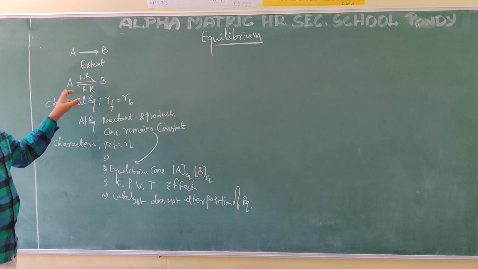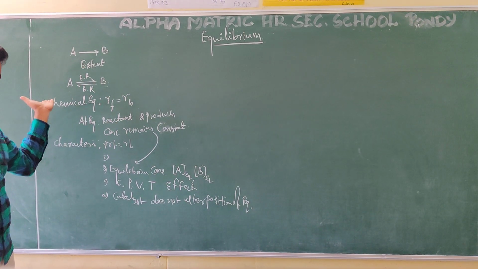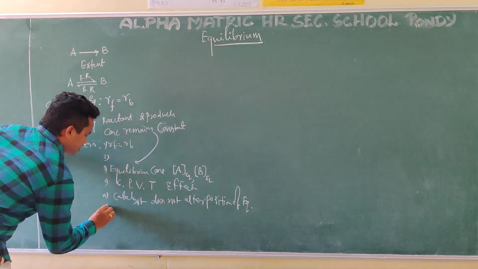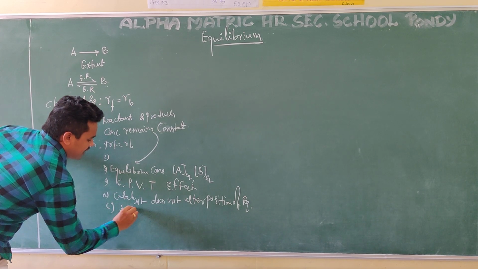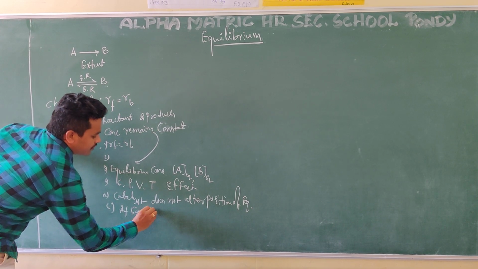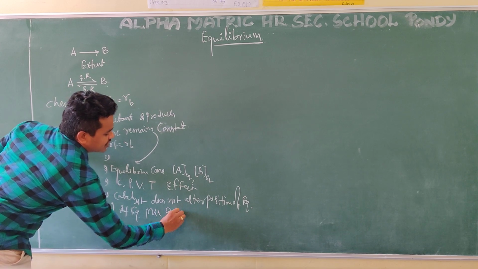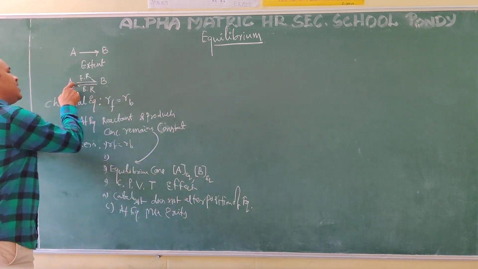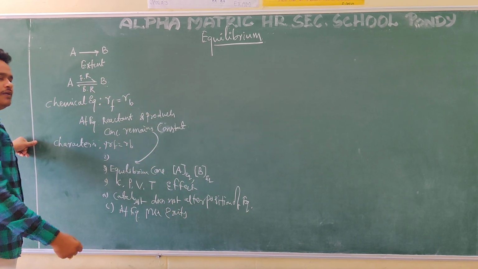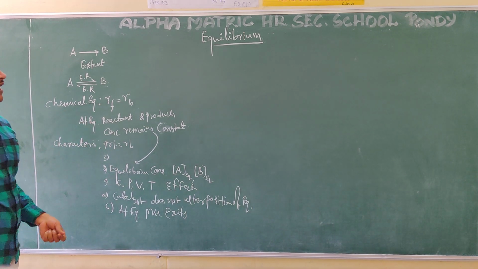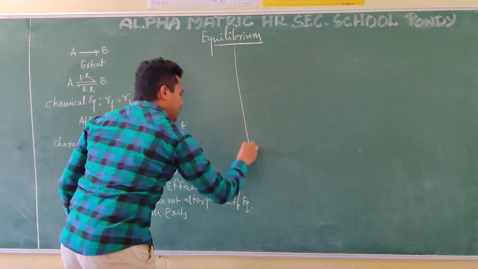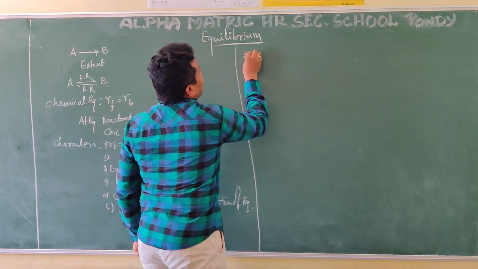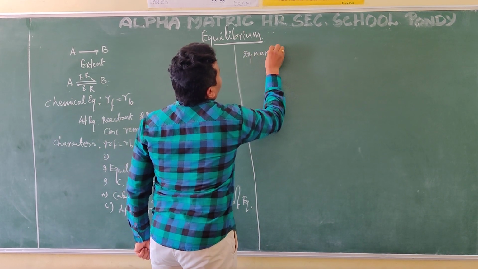Another point: at equilibrium, both reactant and product will be there. There will be a mixture. At equilibrium, a mixture exists, meaning some amount of A will be there and some amount of B will be there. This is chemical equilibrium, and we call this chemical equilibrium a dynamic equilibrium.